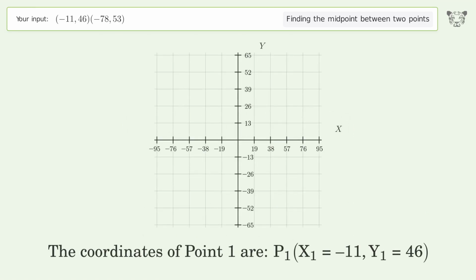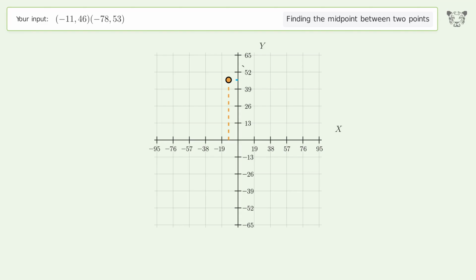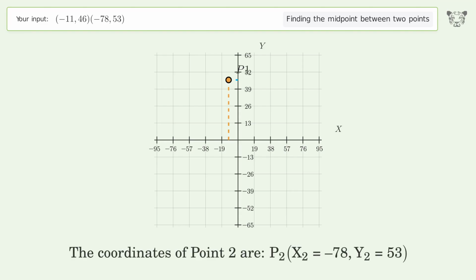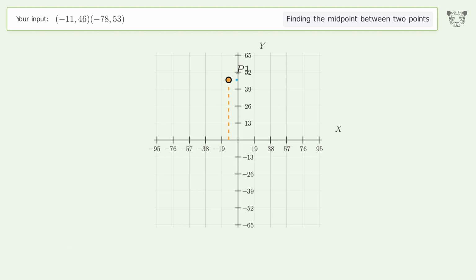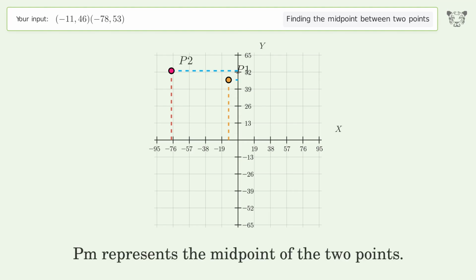The coordinates of point 1 are, x1 equals negative 11, y1 equals 46. The coordinates of point 2 are, x2 equals negative 78, y2 equals 53. PM represents the midpoint of the 2 points.